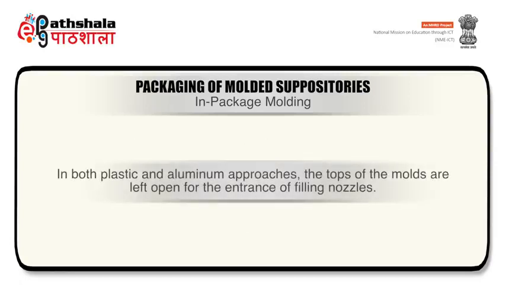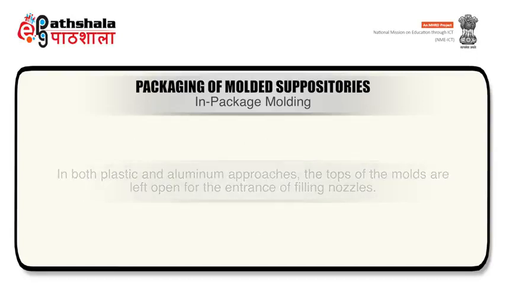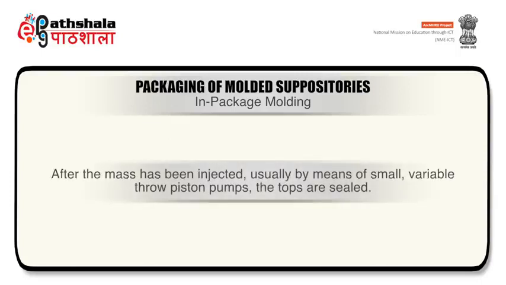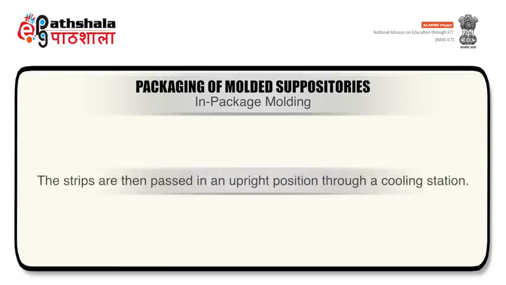In both plastic and aluminum approaches, the tops of the molds are left open for entrance of filling nozzles. After the mass has been injected, usually by means of small variable throw piston pumps, the tops are sealed. Strips are then passed in an upright position through a cooling station.